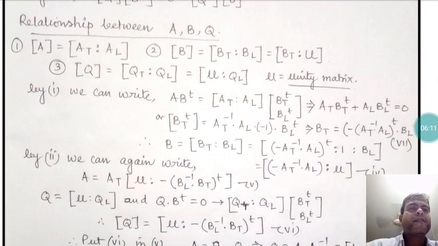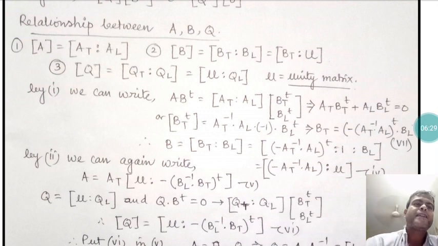In the next step I can again write Bt transpose equals minus At inverse times Al Bl transpose. So I can write Bt equals minus (At inverse Al) whole transpose times Bl.